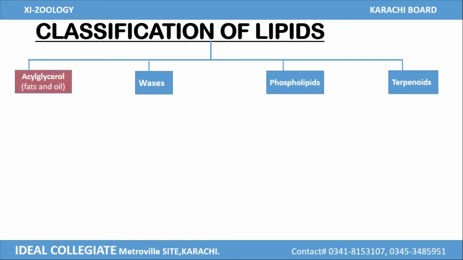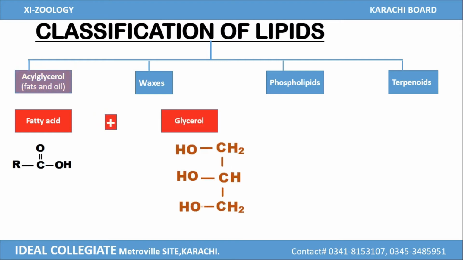Acyl glycerol is formed by the condensation of fatty acid and glycerol. Glycerol is a trihydric alcohol. Fatty acid and glycerol, on condensation, produce acyl glycerol.